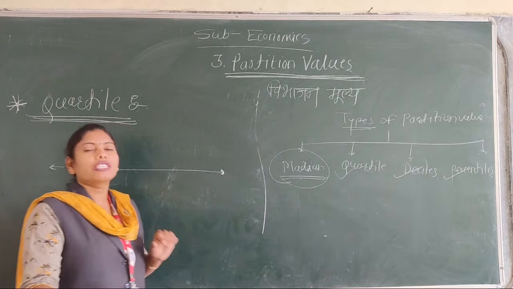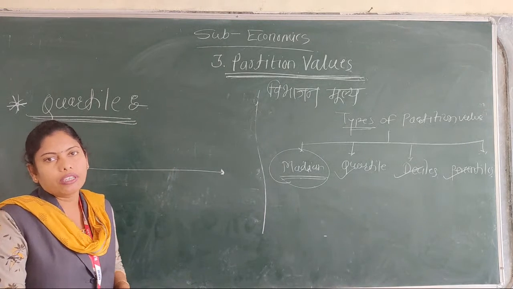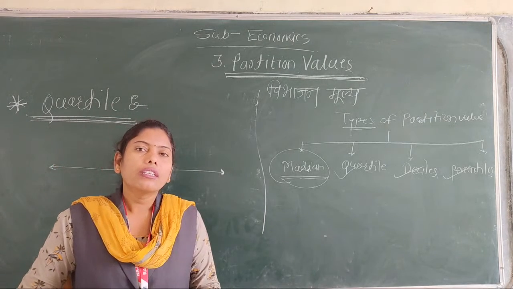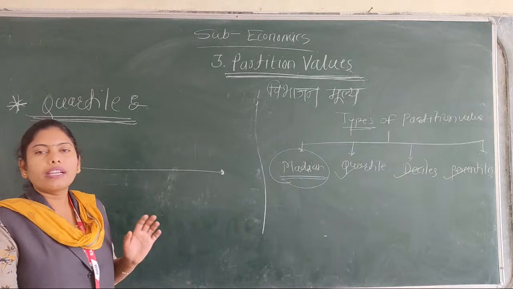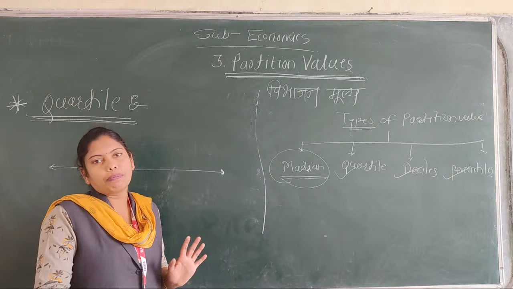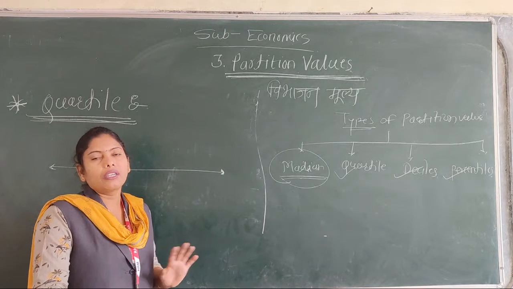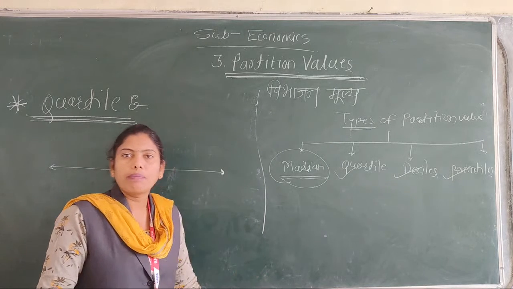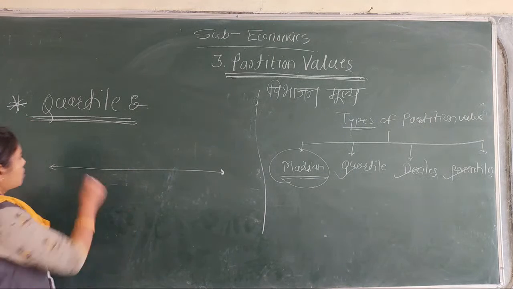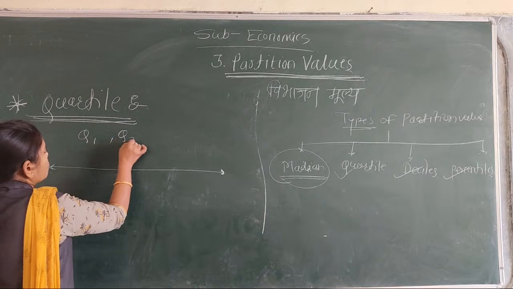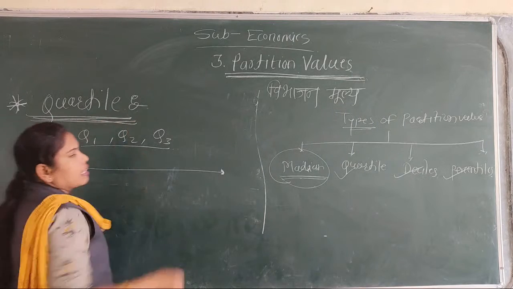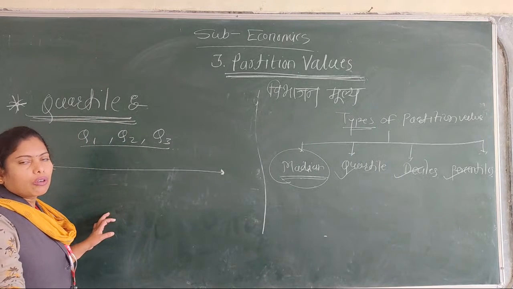When data are arranged in ascending or descending order, they divide the whole set of observation into 4 equal parts, and they are also known as Q1, Q2 and Q3.